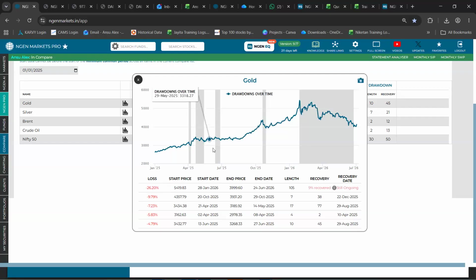And the same can also be viewed on the line chart too. The white region will show you the recovery phase and the gray region, so this happens to be the latest drawdown phase. This is the drawdown phase which has still not been recovered.